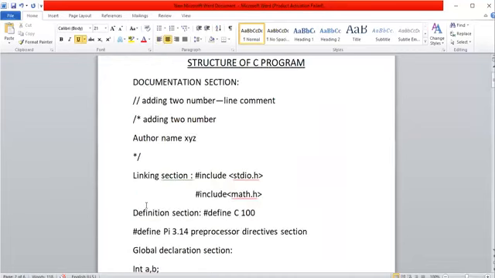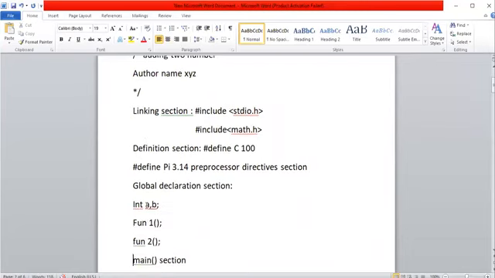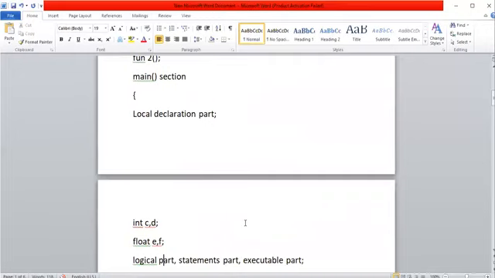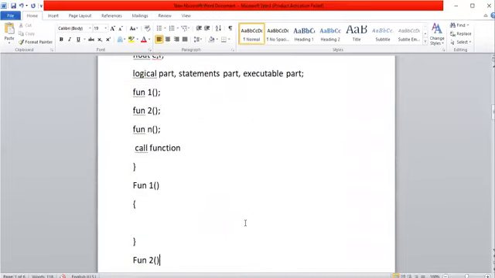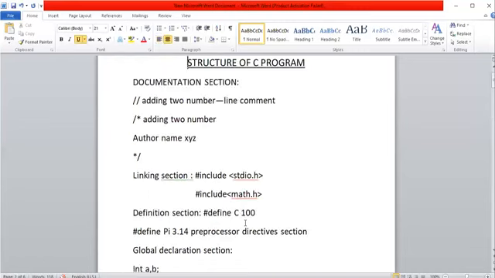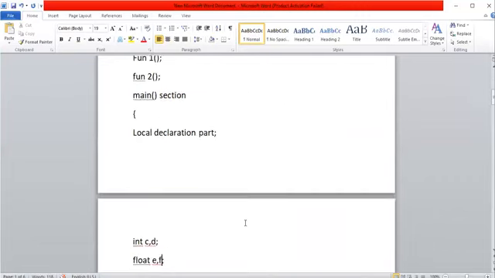Any C program must contain, not all of these sections. Based on requirement, sometimes some programs may not require a global declaration part. In that case, there is no need to use global declaration. Sometimes a particular problem may not contain constants. In that case, there is no need to use the definition section. Like this, based on requirement, you must use only those sections. So please remember these section names, and include the respective sections while writing a program.